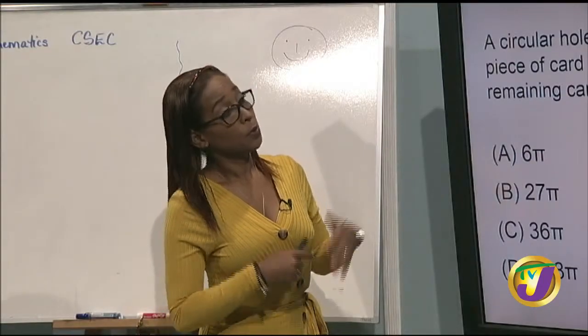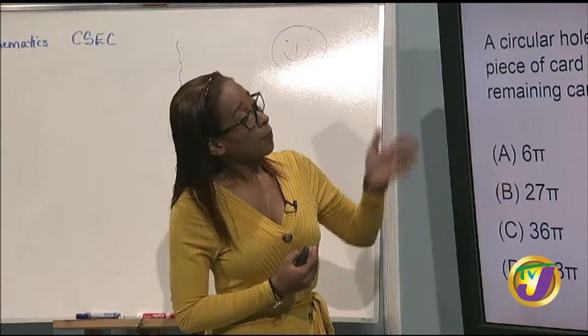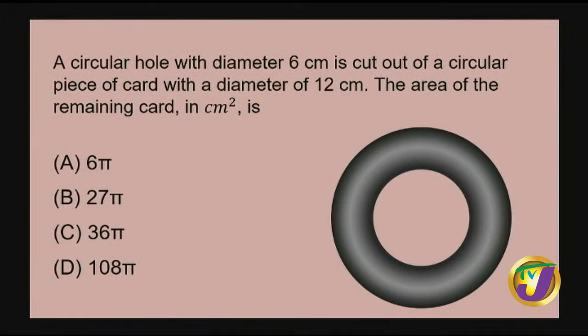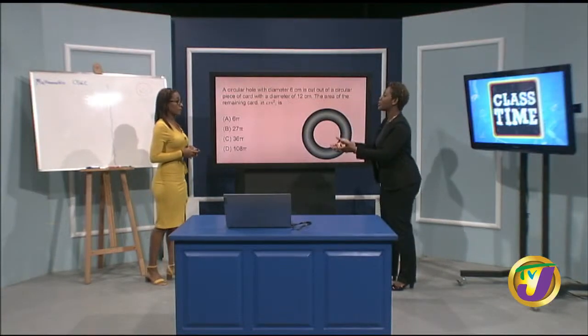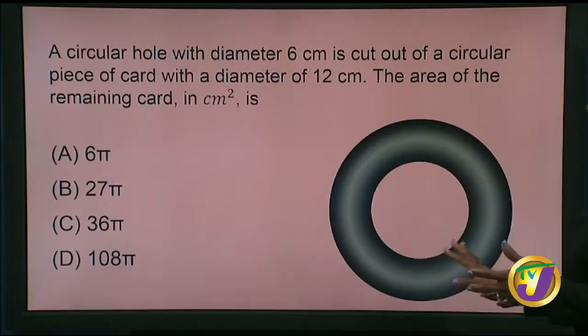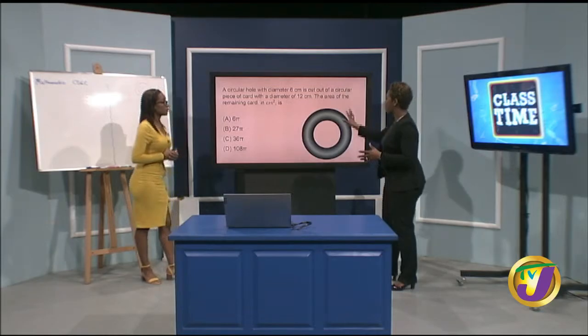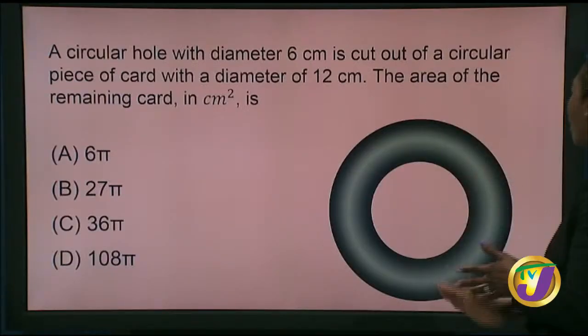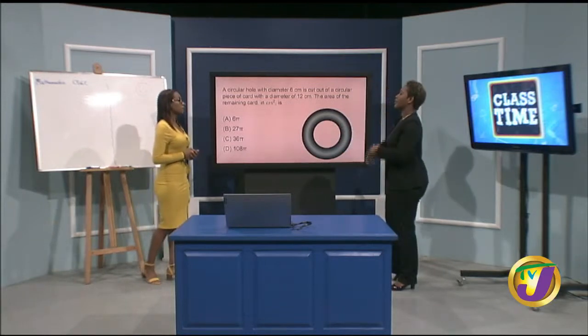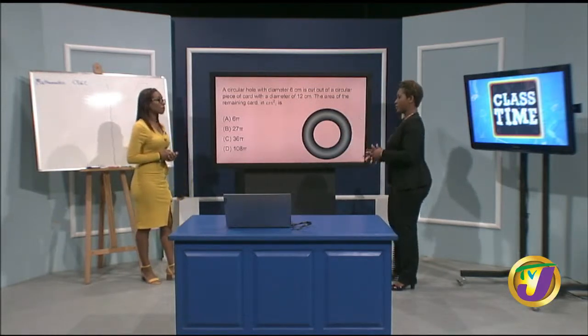So in looking at this now, how do we go about the area of the circle? Well, we know how to find the area of a circle. And when we look here, we realize that we have 2 circular pieces taking place. A circular hole cut from a circular card. And we're given our measurements here. We're given a diameter of 6 centimeters. We're also given a diameter of 12 centimeters. A simple maths man. They want to figure out what is left. So we're going to determine an expression for the area of the entire circular card, the piece of card that is left. We're going to find the area of the whole thing, and then we're going to find the area of what is cut out. Then we subtract it from the bigger one, and then we get what is left. All right, great.